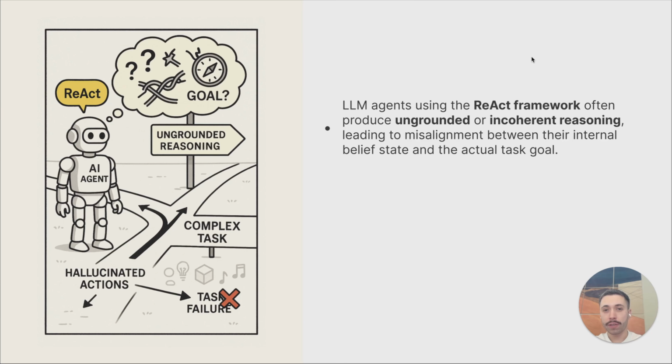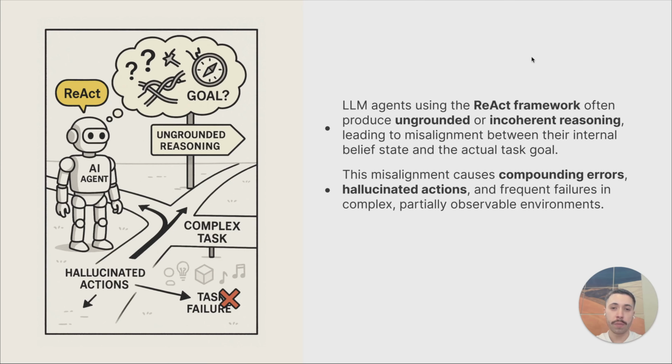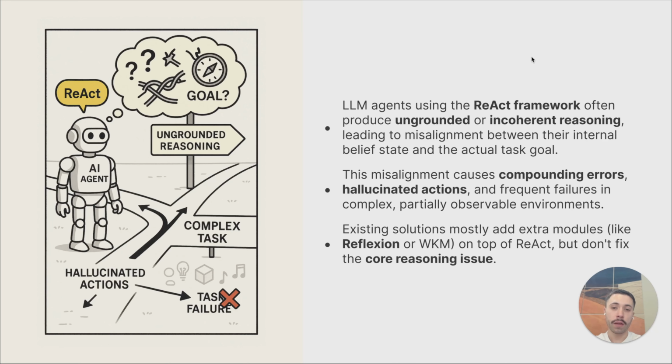ReAct framework agents often generate ungrounded or incoherent reasoning, which creates a dangerous gap between what they think they're doing and what they actually need to accomplish. This misalignment triggers compounding errors and hallucinated actions that snowball into complete failures, especially in complex environments where the agent can't see everything. Current fixes like reflection or WKM just slap extra modules on top of ReAct, but they are missing the core reasoning issue entirely.